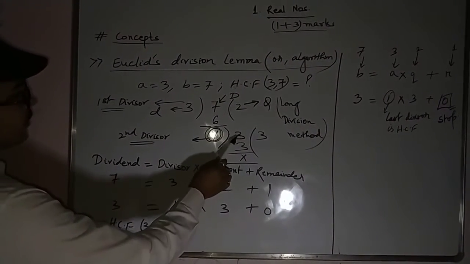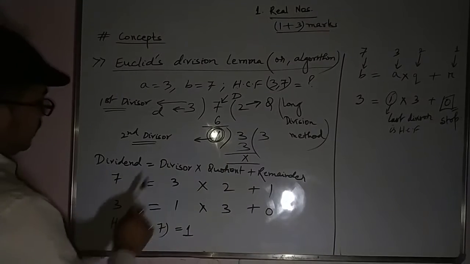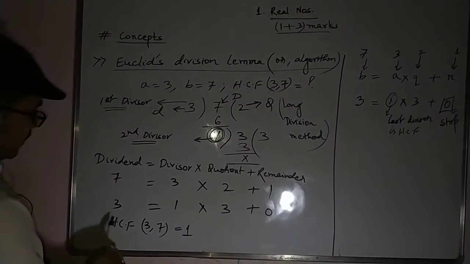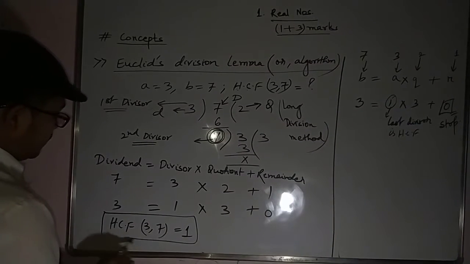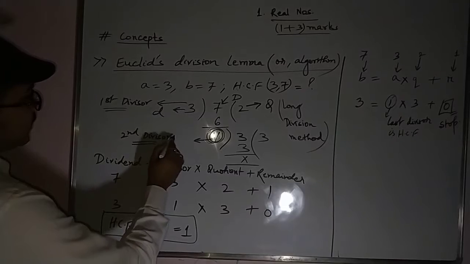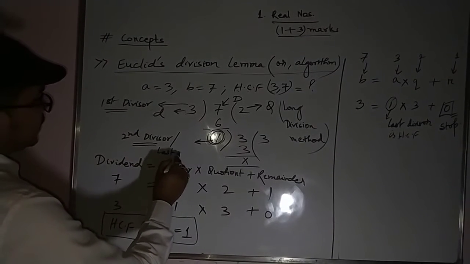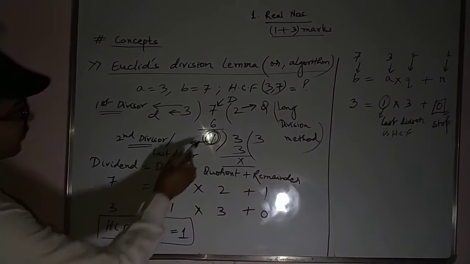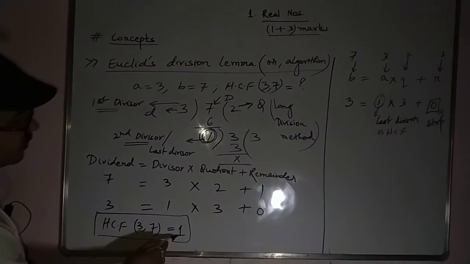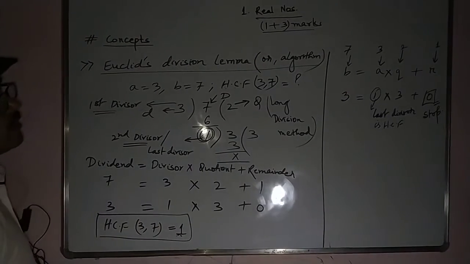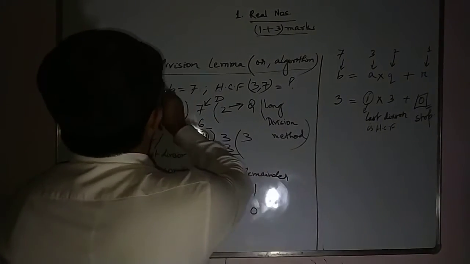In the next step, this dividend will become 3. So 3 equals 1 into 3 plus 0. So what is our HCF? HCF of 3 and 7 is 1. This is our last divisor, or we can say our second divisor. So that 1 will be our HCF. Is it clear?